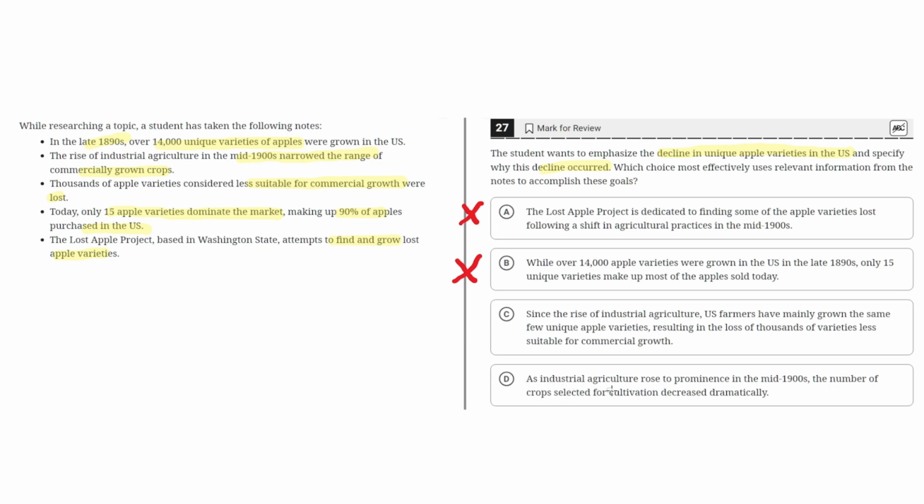D. As industrial agriculture rose to prominence in the mid-1900s, the number of crops selected for cultivation decreased dramatically. This is incorrect because the focus of choice D is not on the decline in unique apple varieties, but rather on the decline of crops in general. So D is incorrect. Therefore, the correct answer is C.